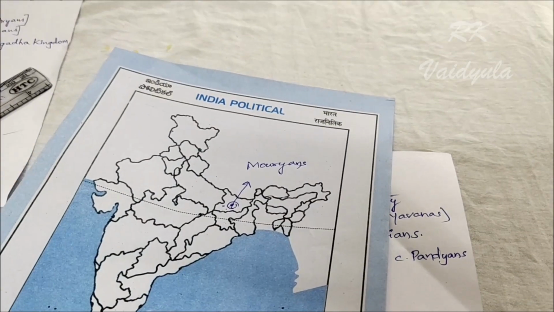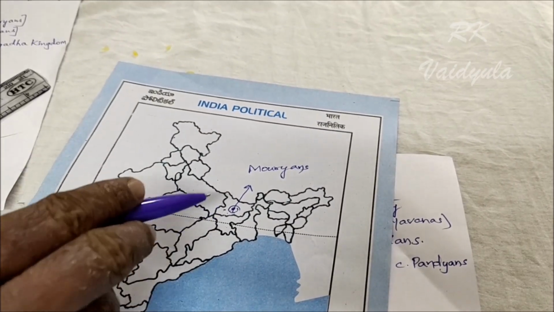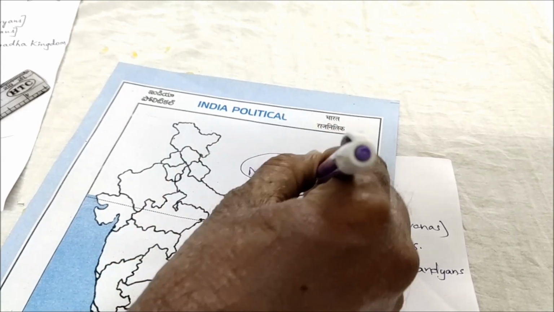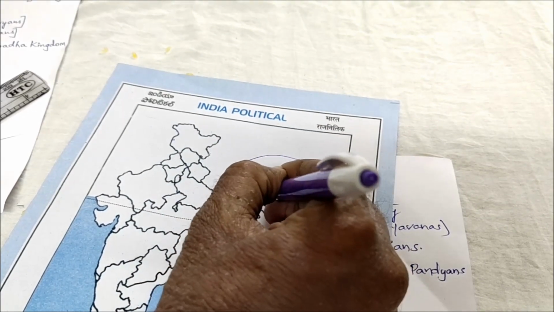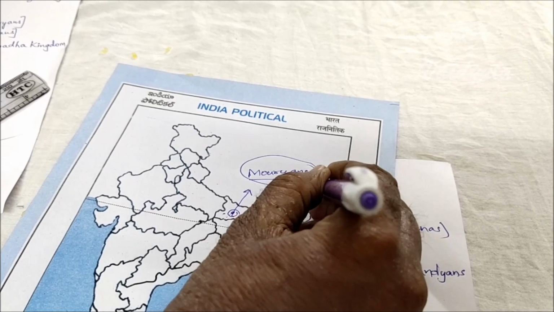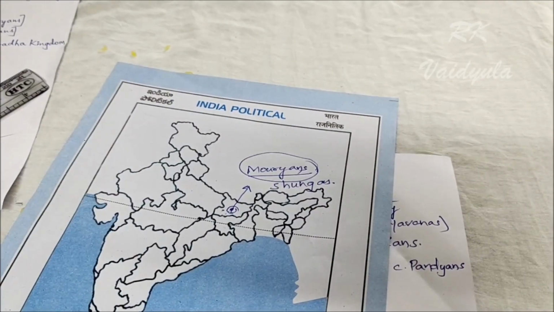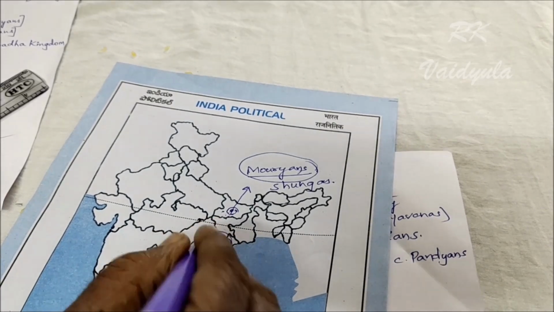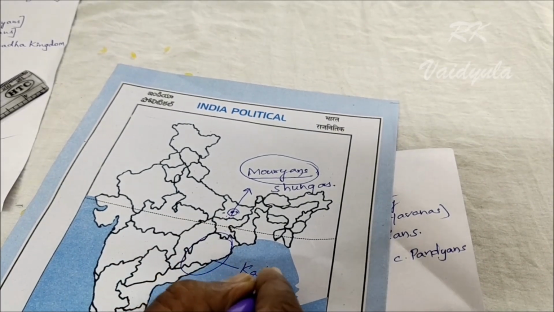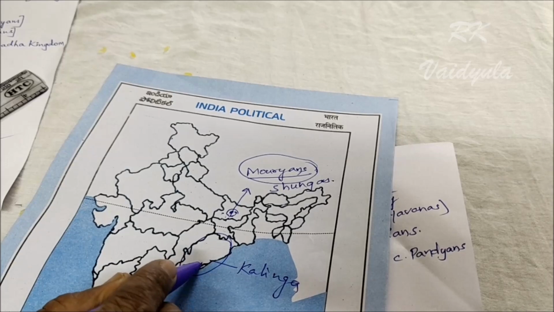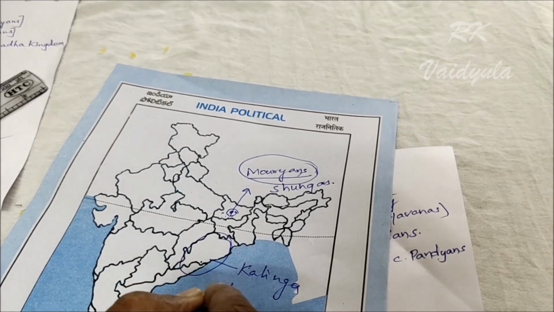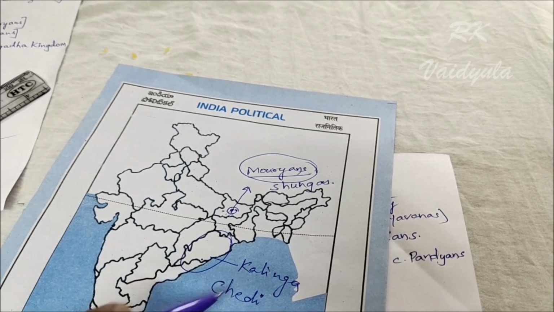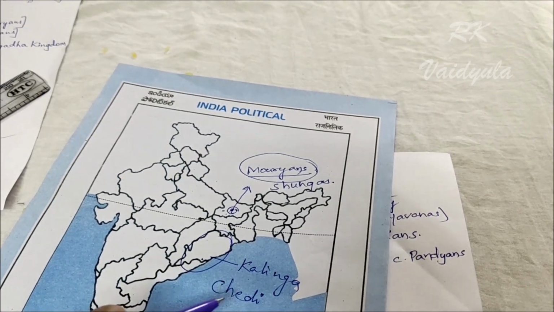Now we are seeing here, after the Mauryans in Magadha, the Shungas arrived. In Kalinga, this place was ruled by the Chedi dynasty. I told you previously, Kalinga was ruled by the Chedi dynasty.